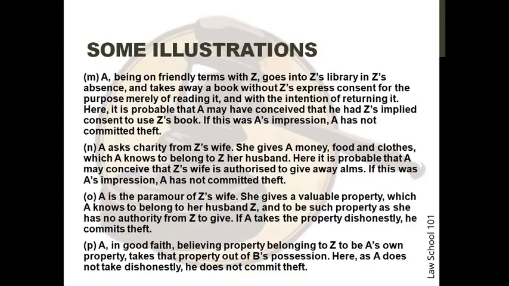In the next situation, A is the paramour of Z's wife. She gives a valuable property which A knows to belong to her husband Z and to be such property as she has no authority from Z to give. If A takes the property dishonestly, he commits theft.